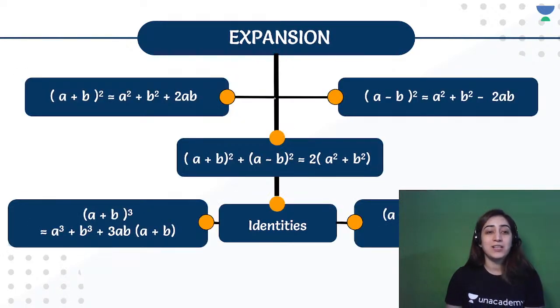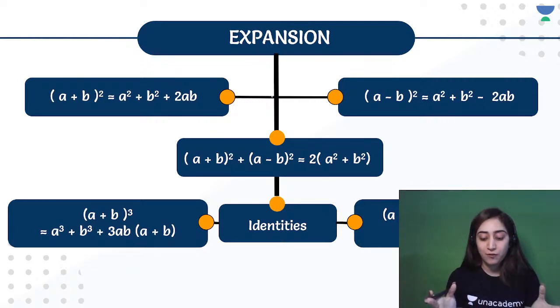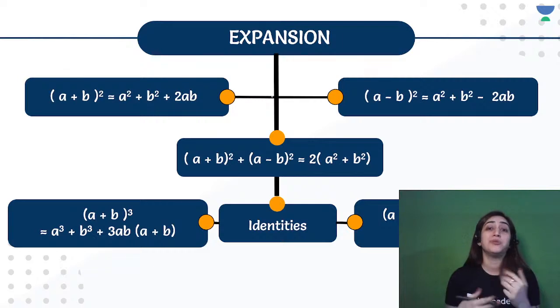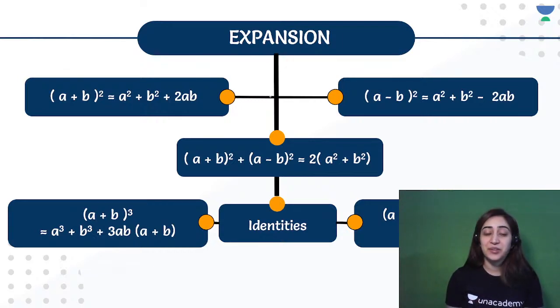Alright, so let's start and revise. We would be using all of these identities that we have done so far. That's a quick map that you can take a screenshot of, so that you have all of these handy with you whenever you want to revise. So everyone, I request you all to take a screenshot of this, and this will be a one go-to place where you can find all the identities we have learned so far and you can revise them. Alright, so everyone done? Great.